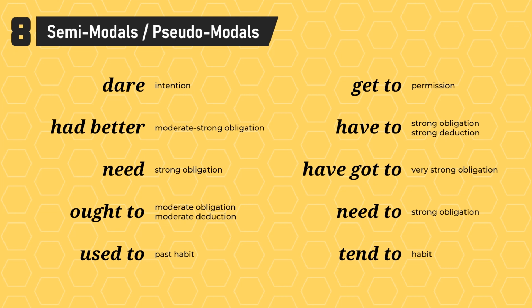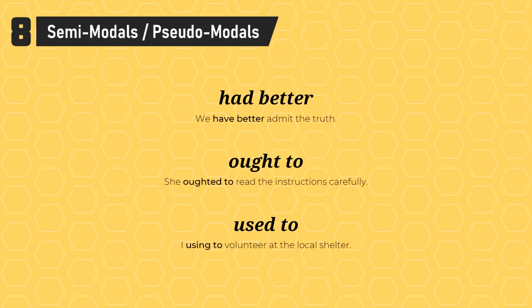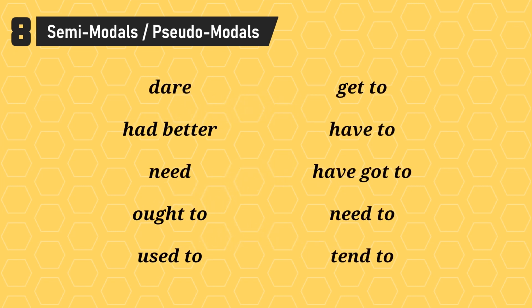8. In addition to the 9 principal modals, there are a handful of semimodals or pseudomodals, words or phrases that serve the same or similar purposes as modal verbs and that have some but not all of those modal properties. For instance, phrases like ought to and had better are defective. You may or may not study these phrases alongside the principal modals.